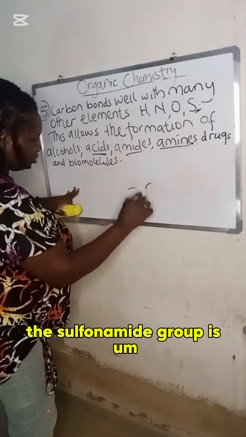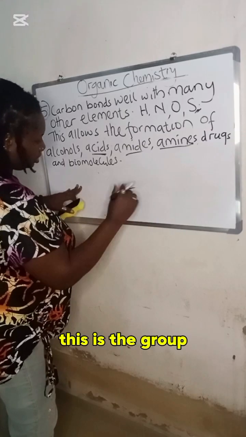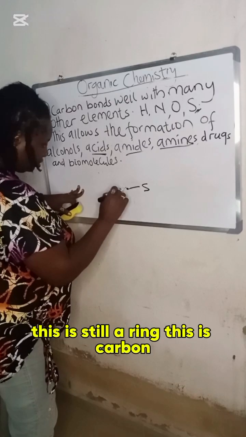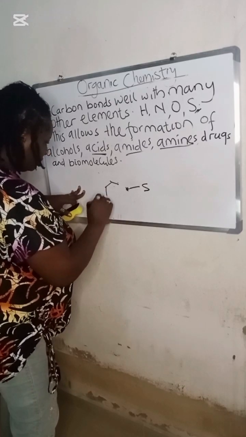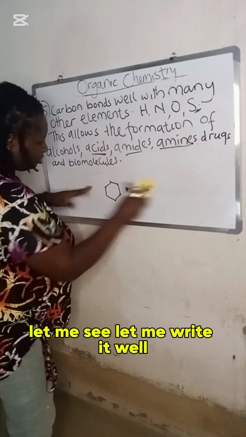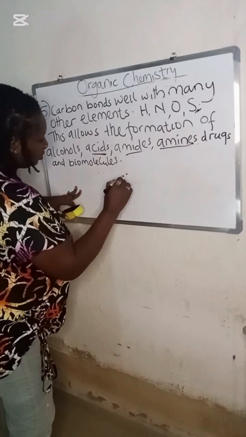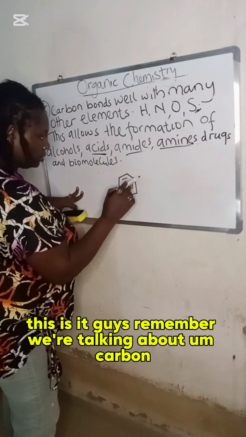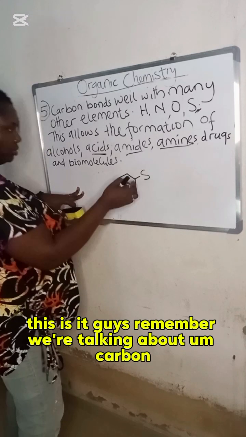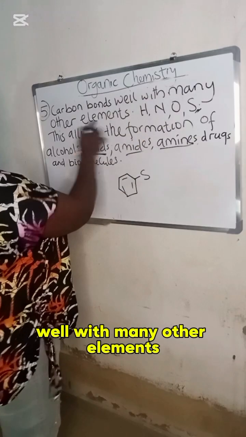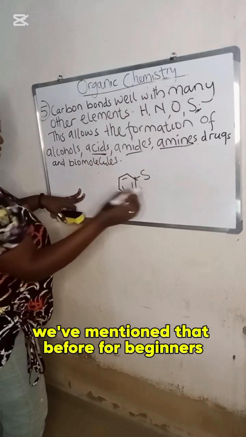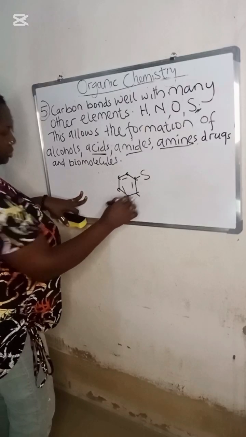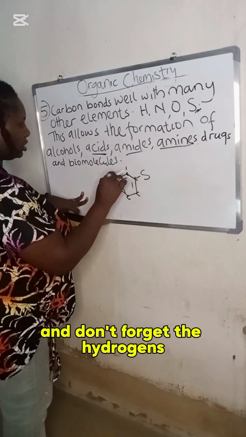Yeah, the sulfonamide group is this group. This is still a ring. This is carbon, so it can be a ring. Let me write it well. Remember, we're talking about carbon bonds with many other elements. So this is carbon. For beginners, you can be putting carbons there, and don't forget the hydrogens.